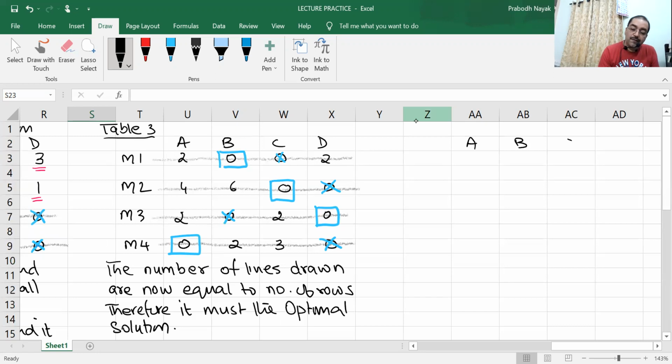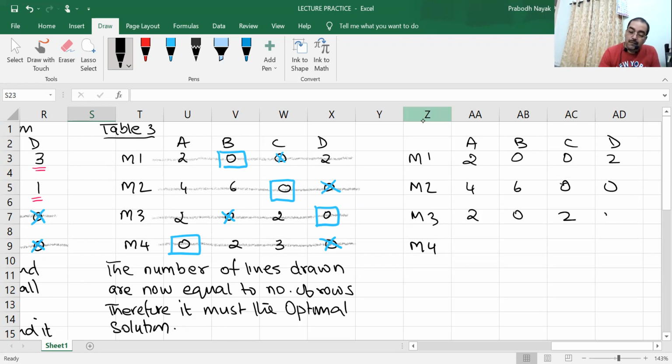A, B, C, D. M1, M2, M3, M4. Okay, 2, 0, 0, 2, 4, 6, 0, 0, 2, 0, 2, 0, 0, 2, 3, 0. Now let us go for assignment.